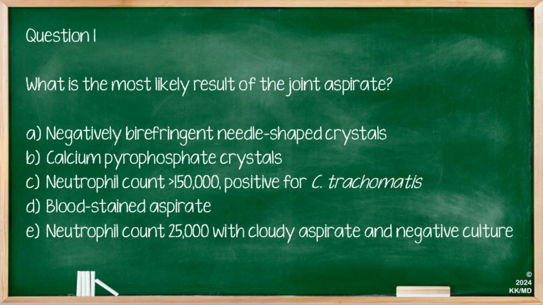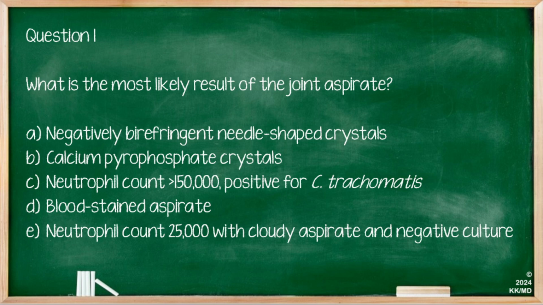So if we take each of these answers in turn, A is incorrect. So this describes negatively birefringent needle-shaped crystals. If you recall from our rheumatology videos, this is a classic description of what is seen when synovial fluid from a patient with gout is analysed. If you'd like to know more about gout, you can click on the link at the top of the screen right now to take you to our video.